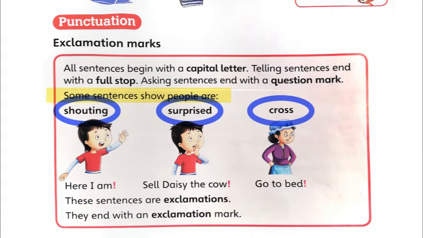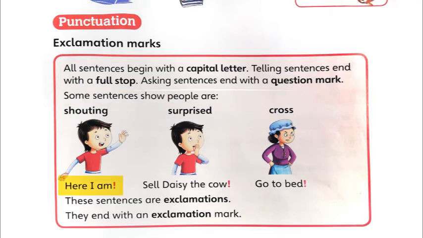Another word for cross, you can say angry, right? So let's see. Here I am. Can you see when he's shouting, you can put an exclamation mark at the end. So that means saying here I am. Then the second one, surprised. When he's surprised also,